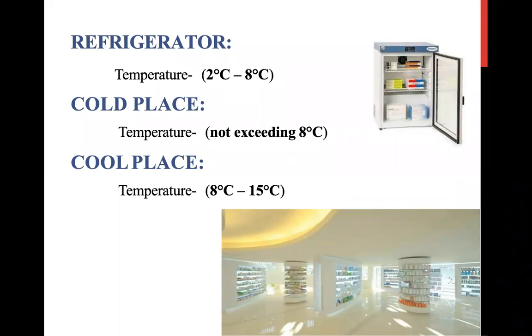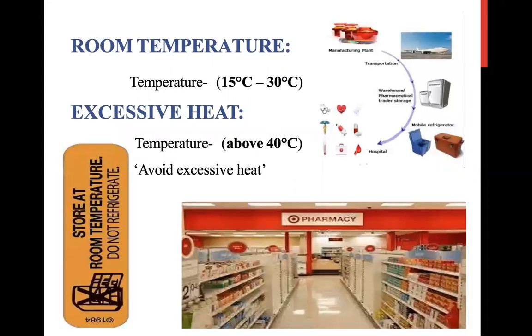Cool place temperature is 8 to 15 degrees Celsius. Room temperature needs 15 to 30 degrees Celsius. Excessive heat: temperature above 40 degrees is known as excessive heat.